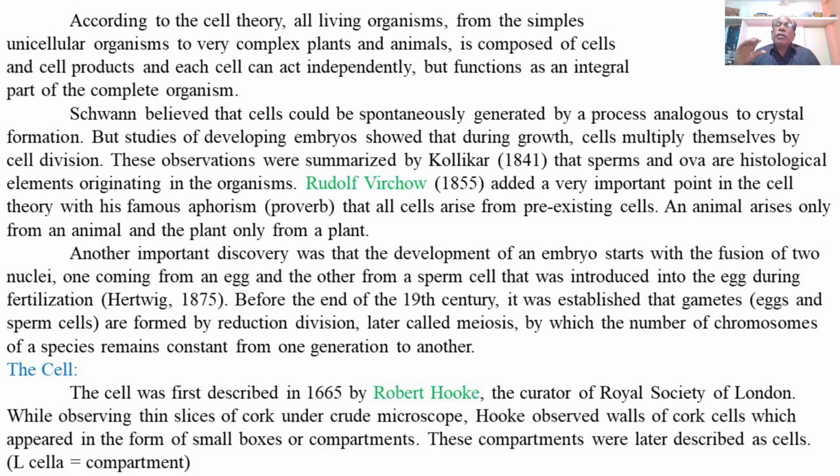Mitosis is a duplication division, during which the chromosome number of the cell remains constant, generation after generation or division after division.